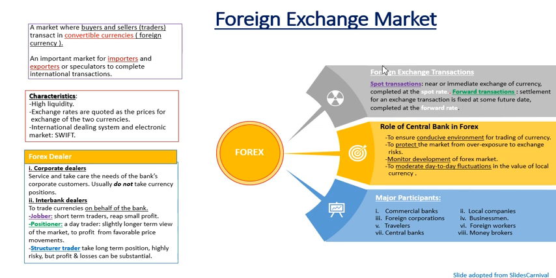depreciation. Okay, and there are two types of foreign exchange transaction, which are spot transaction and forward transaction. Spot transaction involves the near or immediate exchange of currencies completed at a spot rate, usually for 2 days. Okay, and forward transaction involves the settlement for an exchange transaction that is fixed at some future date, completed at the forward exchange rate.